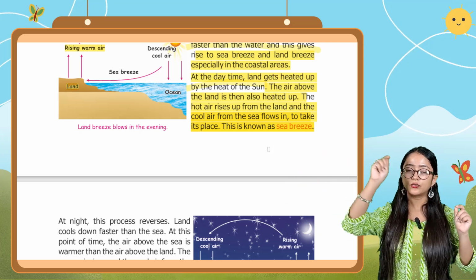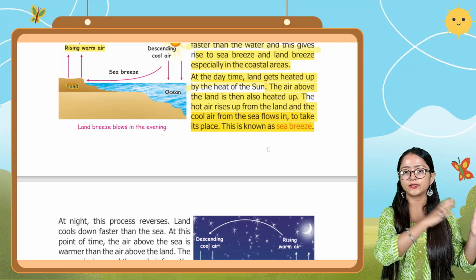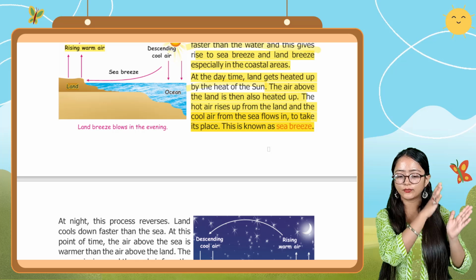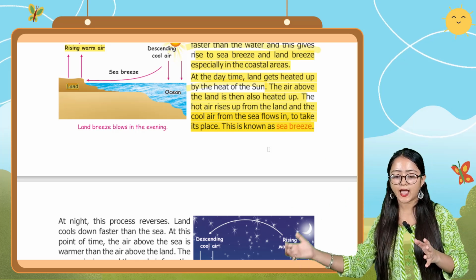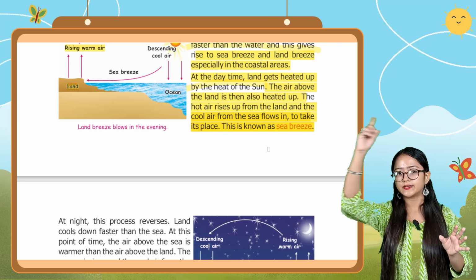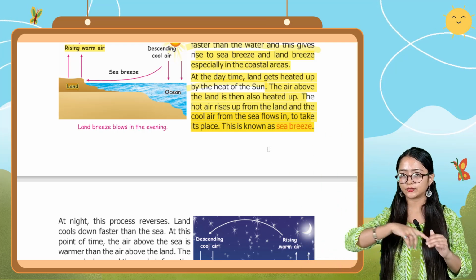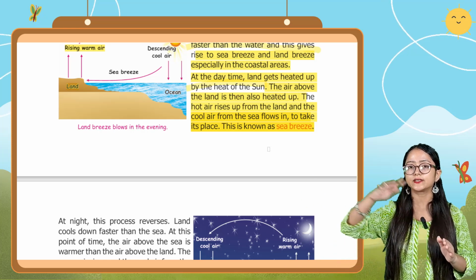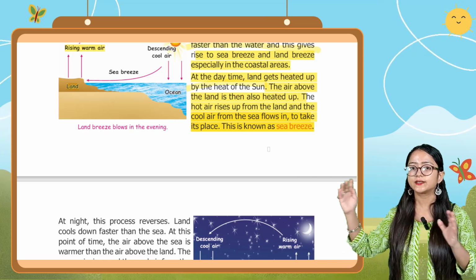And the cool air from the sea, the cool air in the sea area, flows in to take its place. That means the cool air is coming towards the land. It is taking the place of the hot air. So this is known as sea breeze.